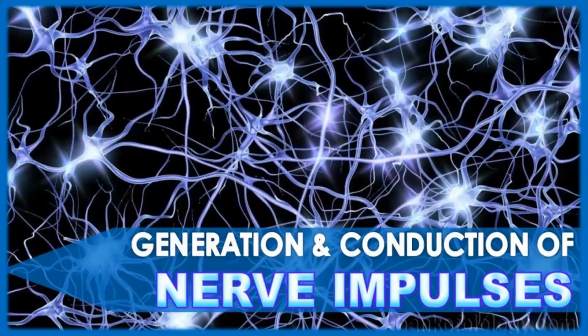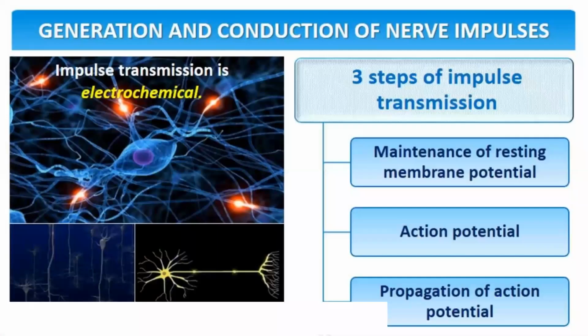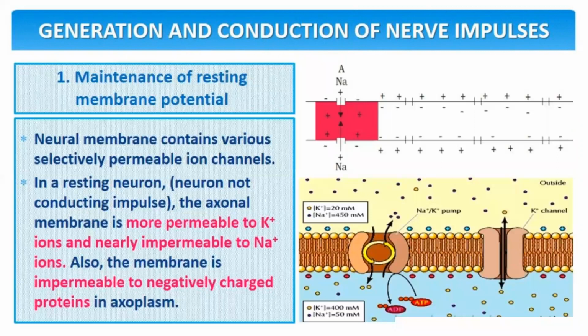Let's start with the generation and conduction of nerve impulses. The conduction and generation of a nerve impulse involves three steps. One is maintenance of resting membrane potential. Second is action potential. Third is propagation of action potential. Let's start with the first, that is maintenance of resting potential.